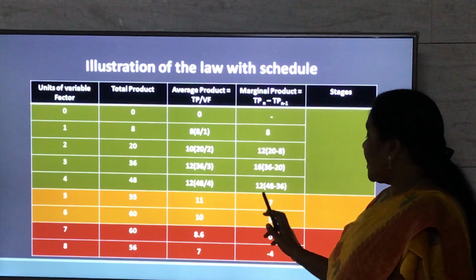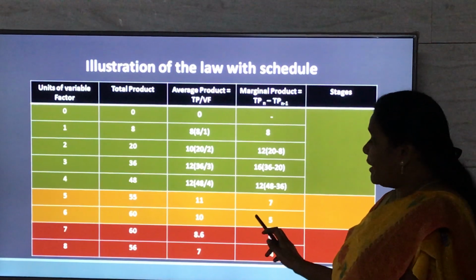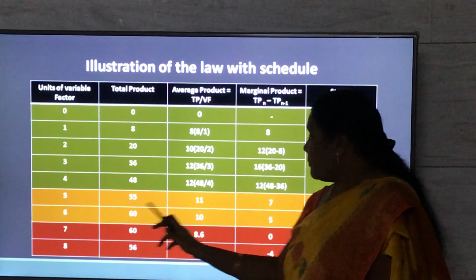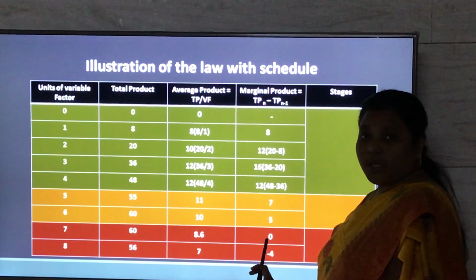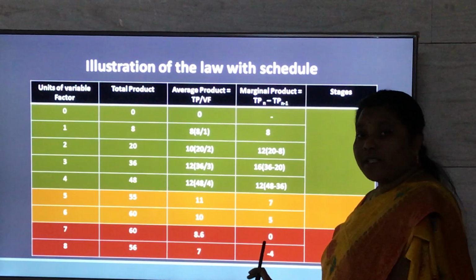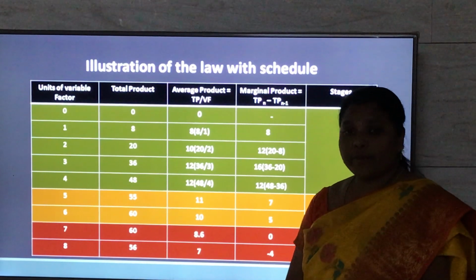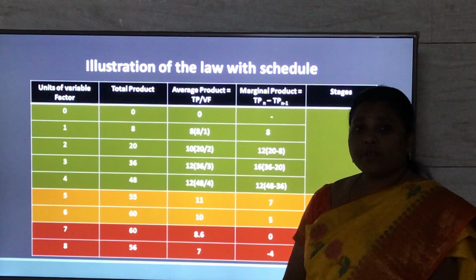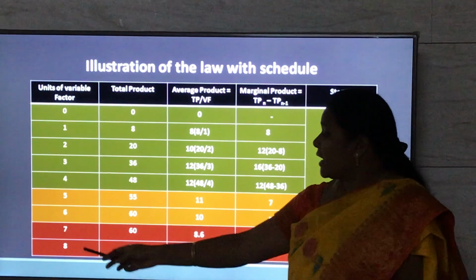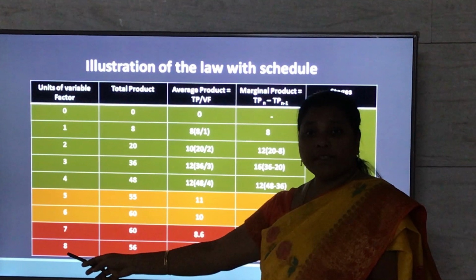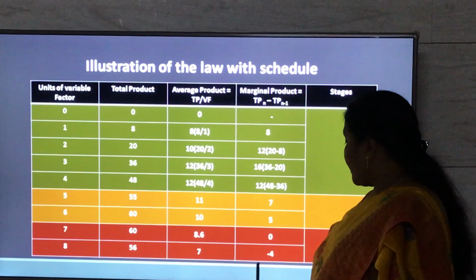Later on, it starts decreasing, and with the employment of the seventh labor, the marginal product becomes 0. This is an indicator to the farmer that if he employs any more additional units of laborers, he is going to get negative returns. That is, when the farmer employs the 8th labor, the marginal product becomes negative.